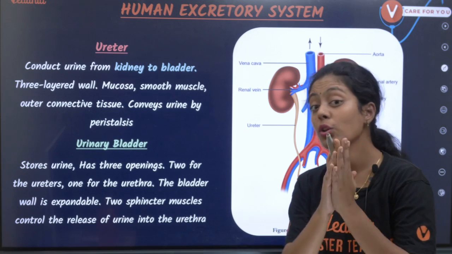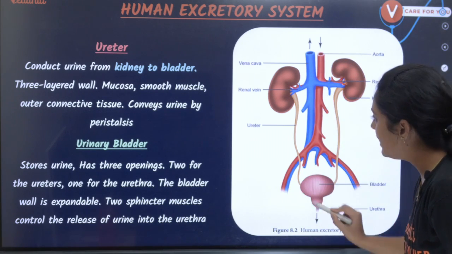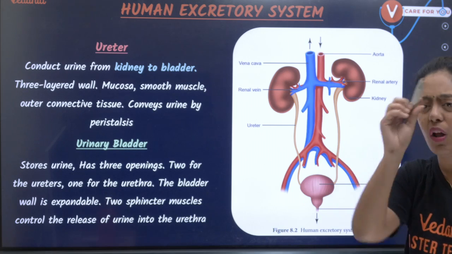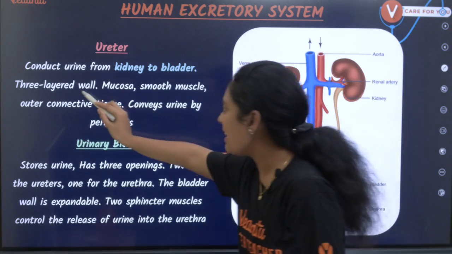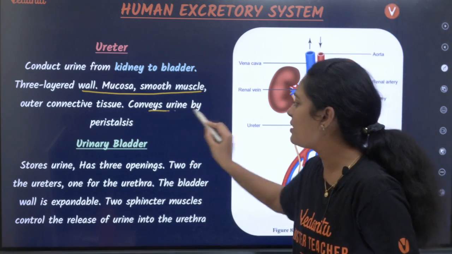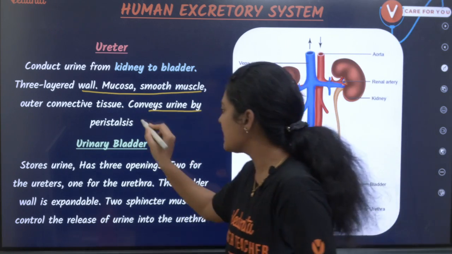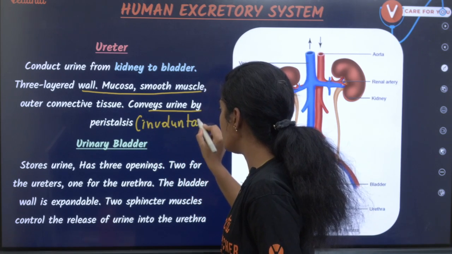Next we are going to see the ureter. Ureter, they conduct urine, okay, from the kidney to the bladder, correct? It's a small thin wall, okay, thin tube. It is 3 layer. It has mucosa, the smooth muscle and connective tissue. It conveys urine by peristalsis. Peristalsis na enna? It is the involuntary movement.